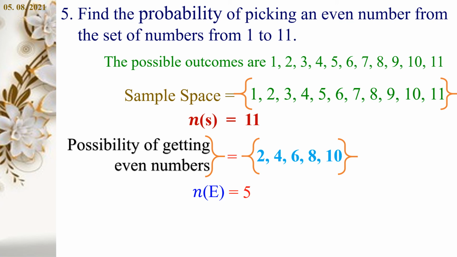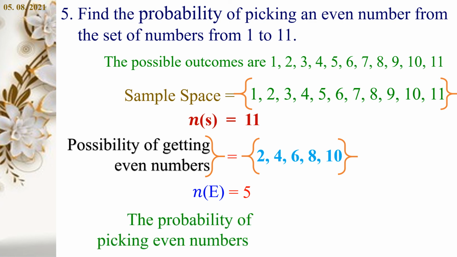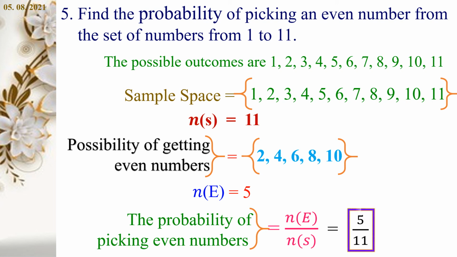So, N of E is equal to 5. And what we have to find? The probability of picking even numbers, which is equal to N of E divided by N of S. Here N of E is equal to 5 and N of S is equal to 11. So 5 by 11. Therefore, the probability of picking even numbers is equal to 5 by 11.